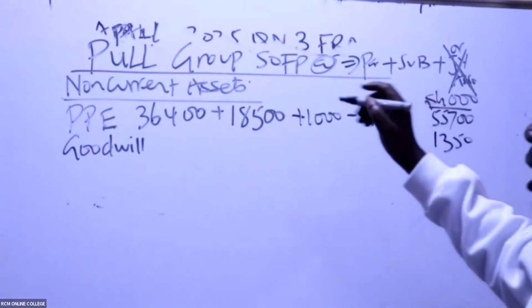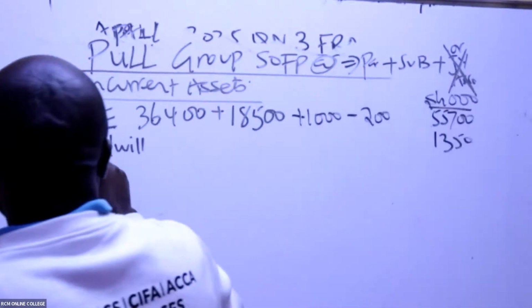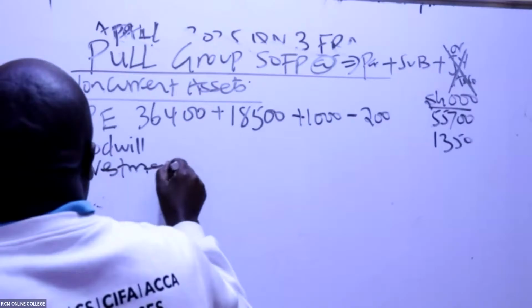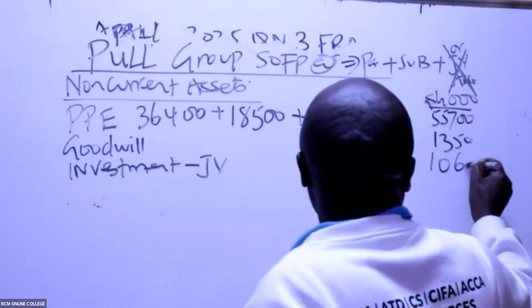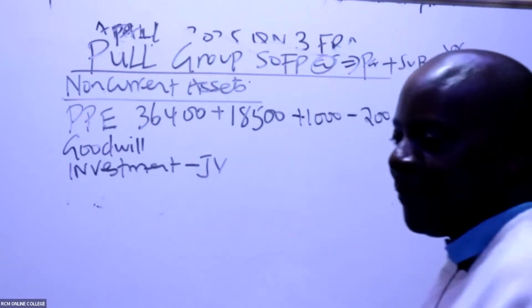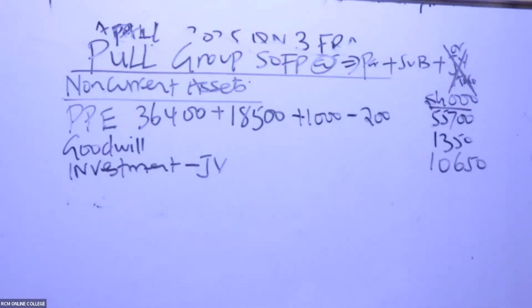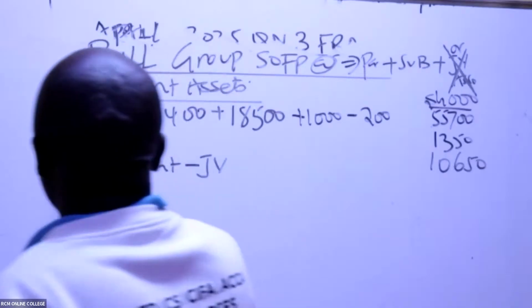1350. We also have an investment in JV, just like how we do it with the associate. So investment in JV, you guys gave me a figure of 10,650. Kuisha maneno. Tuende kwa current assets sasa.